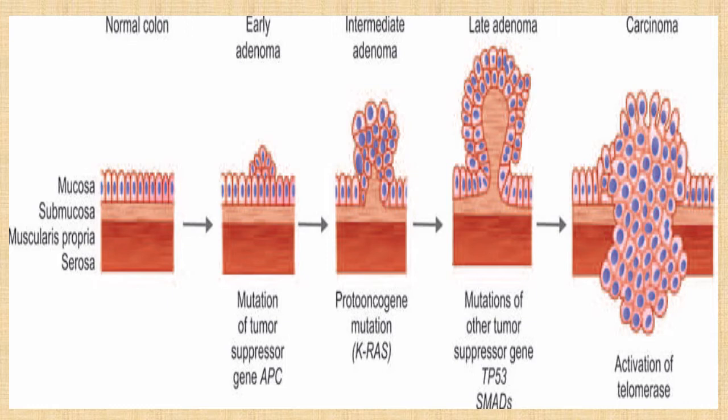If another mutation of the proto-oncogene KRAS occurs, the adenomas increase. If there is further accumulation of mutations of tumor suppressor genes like SMAD2 and SMAD4 along with TP53 mutation, the adenomas progress toward the carcinoma, and the last event is the activation of telomerase, which we have already discussed one by one, ultimately leading to the carcinoma.